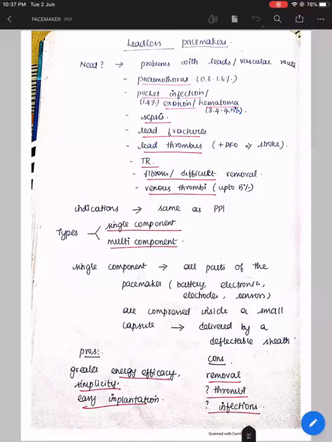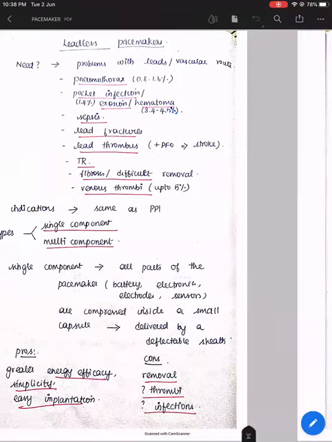So basically the leadless pacemakers are divided into single component pacemakers and multi-component pacemakers. In a single component pacemaker, all the parts of the pacemaker, the battery, electronics, electrode, sensors and everything, are compressed inside a small capsule, and it is delivered by a deflectable sheath. The advantages of such a single component pacemaker are that it is very easy to implant, it is very simplistic in design, and it has greater energy efficacy.